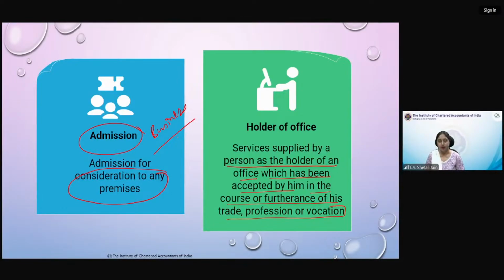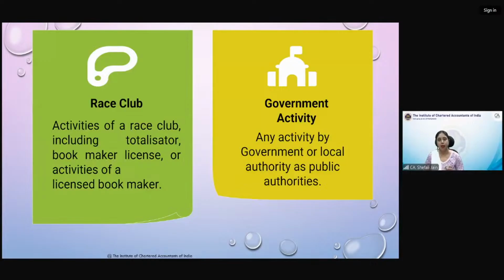You are a lawyer and you have been appointed as a legal advisor of a company, of a firm. Then this position which you are holding, in course of furtherance of discharging your professional duties, or because of your trade or vocation. So whatever post, whatever designation, or whatever office you have accepted in course of furtherance of business, that is also considered as business. So if I am a legal advisor of a firm, then that means I am doing a business. That will be included in business.